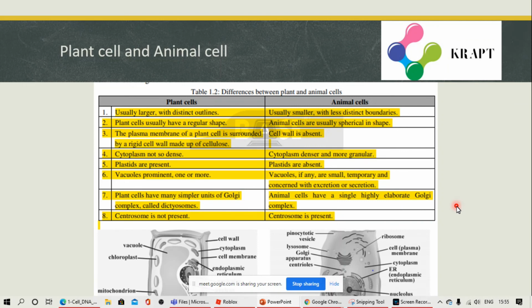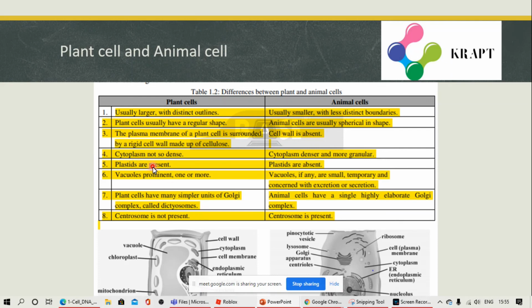Now, plant cells and animal cells. Plant cells are usually larger than animal cells. Plant cells will have a regular shape like a rectangle or a hexagon. It depends. And animal cells have a spherical shape. The plasma membrane of a plant cell is surrounded by a rigid cell wall made up of cellulose. I told you right at the start, cell wall. Animal cells do not contain a cell wall. In plant cells the cytoplasm is not so dense, but in animal cells the cytoplasm is denser and more granular. It gives a grainy texture to the cytoplasm.